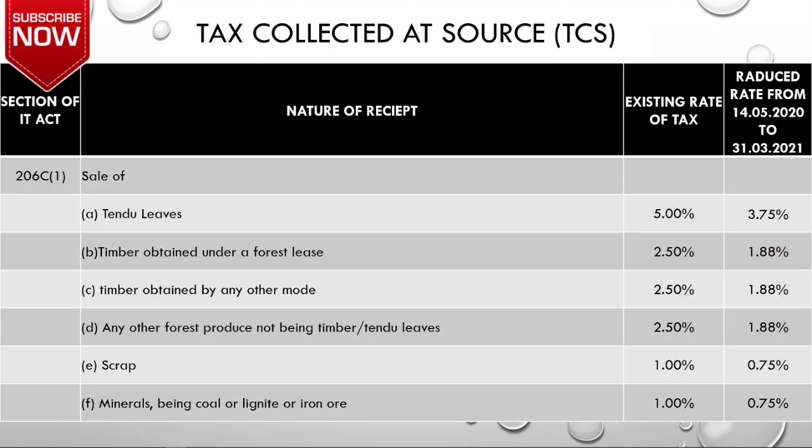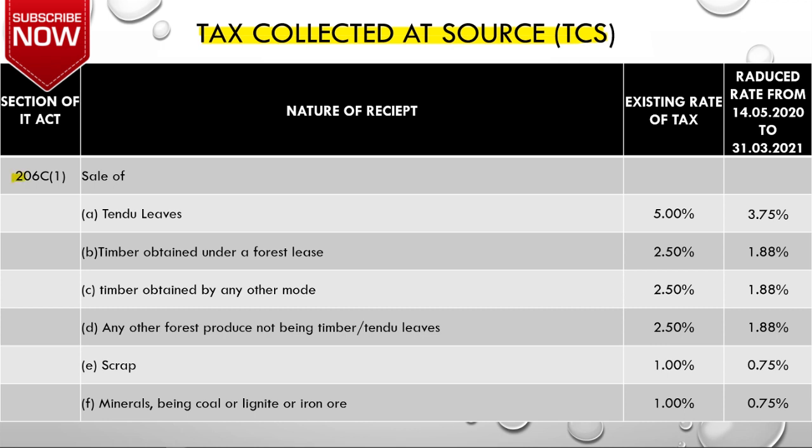Now next we will be discussing the sections relating to tax collected at source. So what do you mean by TCS? That means when you are selling any goods, you need to collect some of the tax from your buyer. That is basically the concept of TCS. So let's see the sections relating to TCS.